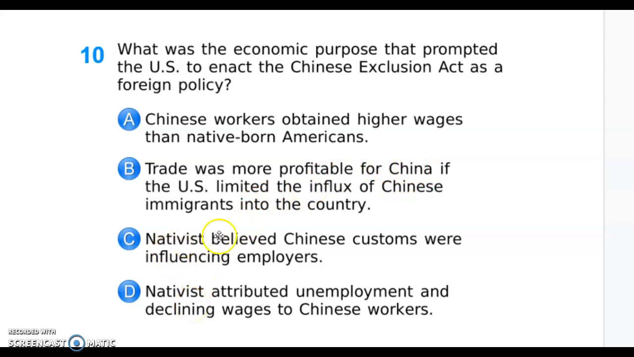C is also incorrect. Nativists believed Chinese customs were influencing employers. We never actually look at the Chinese culture. They came over here, they worked hard, they made their money, and they sent it back home. So we're not actually looking at the culture and the customs of the Chinese.